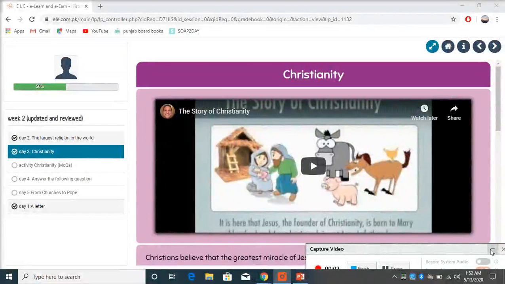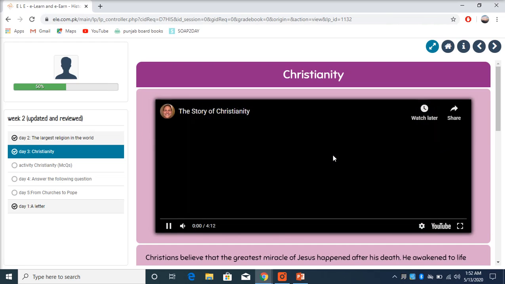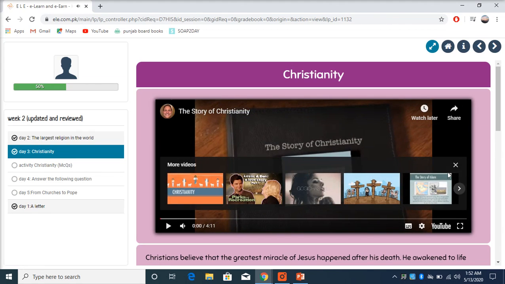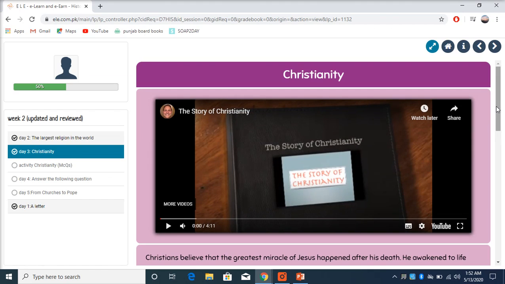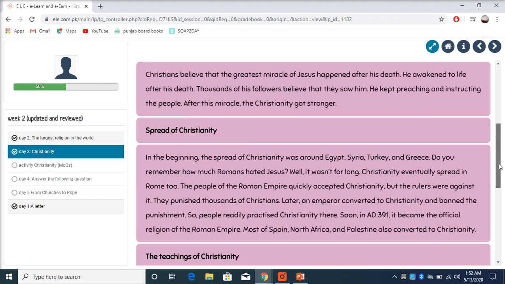The next subject that we will do is history. Day 3, Christianity. On our day 2, we also read about Christianity, and we will continue studying about it. But first of all, we will watch the story of Christianity. Christianity is one of the many religions around the world. We will read its story and learn what the religion Christianity is. Then we will do some reading.